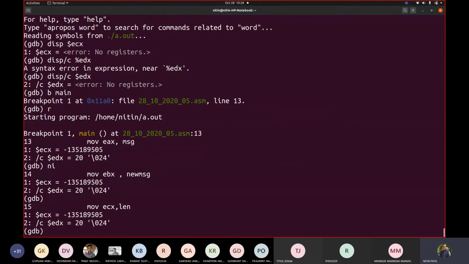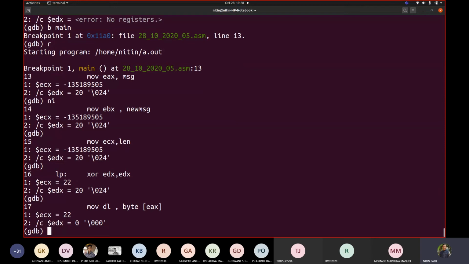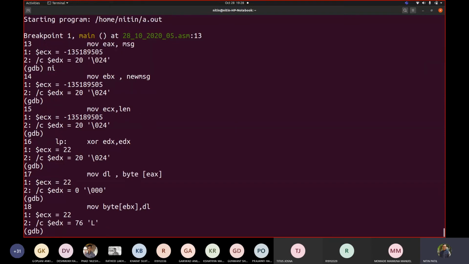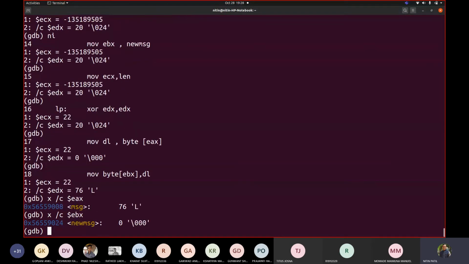EBX is containing something. ECX is containing the length. Low level programming, so the length should be some 22 characters with 0 considered there. EDX became 0. Now we are moving a character. See, the first character is copied from this address. If I try printing x/c $EAX, it contains L. And EBX has nothing, because new MSG doesn't contain any value.